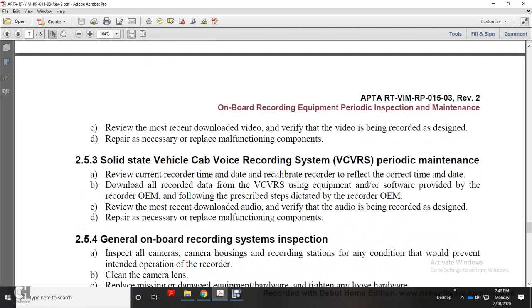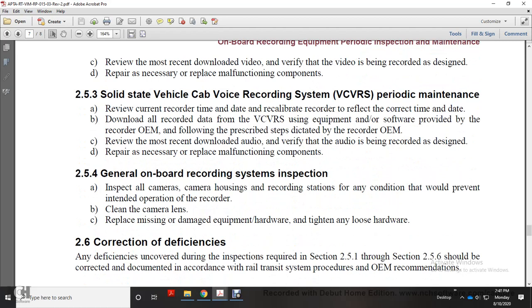2.5.3, solid-state vehicle cab voice recording system periodic maintenance. Review the cab recorder and recalibrate the recorder to reflect the correct time and date. Download all recorded data from the vehicle cab voice recording system using equipment and software provided by the recorder original equipment manufacturer, following the prescribed steps dedicated by the original equipment manufacturer. Review the most recent downloaded audio and verify the audio is being recorded as designed. Repair as necessary, replace malfunctioning components.